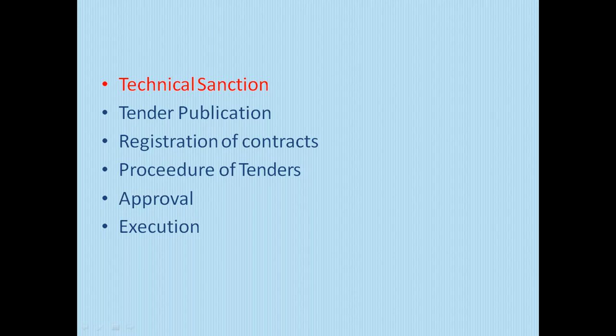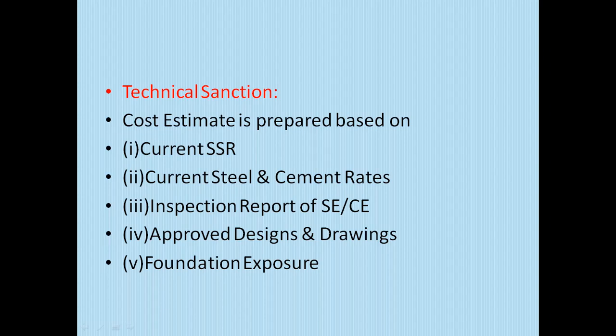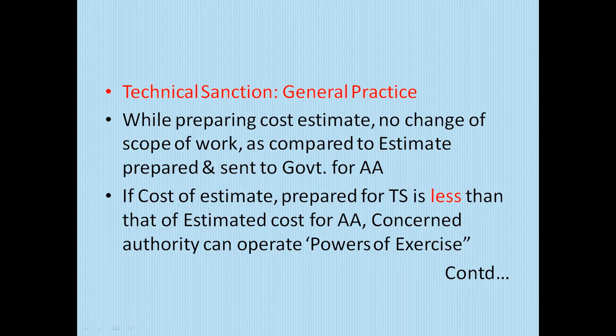Technical sanction, tender publication, registration of contractors, procedure of tenders, approval, execution. Next, technical sanction: variation in estimated cost submitted for administrative approval at the time of technical sanction, based on trial pits, borehole data and assumptions made earlier. Cost estimate is prepared based on current SSR, current steel and cement rates, inspection report of SCRCE, approved designs and drawings, foundation exposure. While preparing cost estimate, there is no change of scope of work as compared to estimate prepared and sent to government for administrative approval.